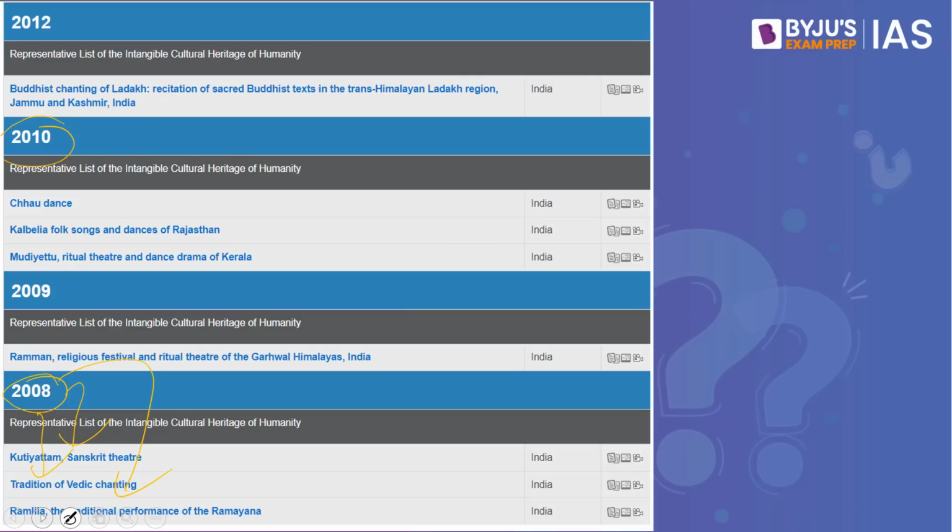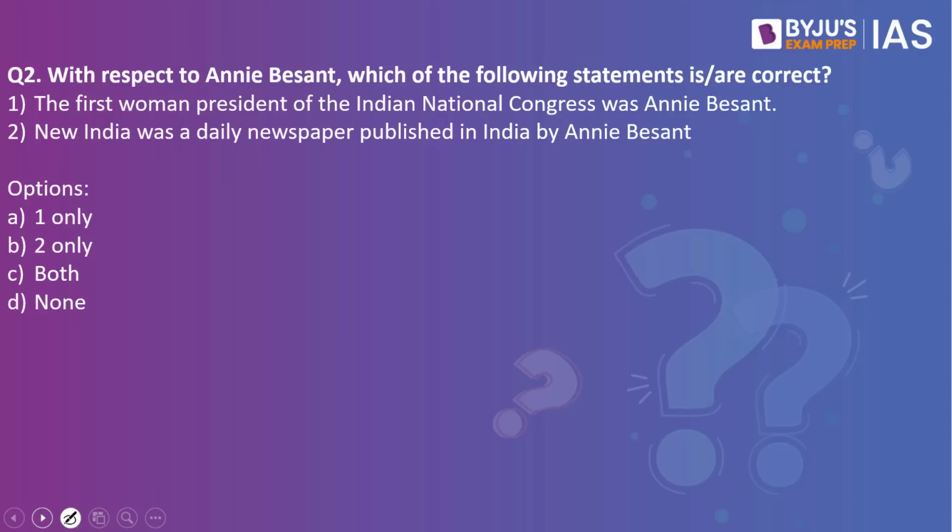Now let's look into the next practice question. With respect to Annie Besant, which of the following statements are correct? One, the first woman president of Indian National Congress was Annie Besant. Two, New India was a daily newspaper published in India by Annie Besant. Which of the statements are correct? The answer to this is both.